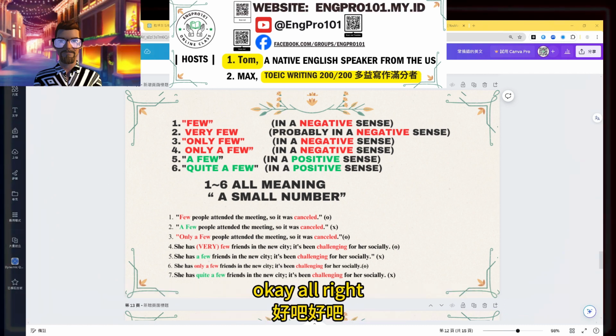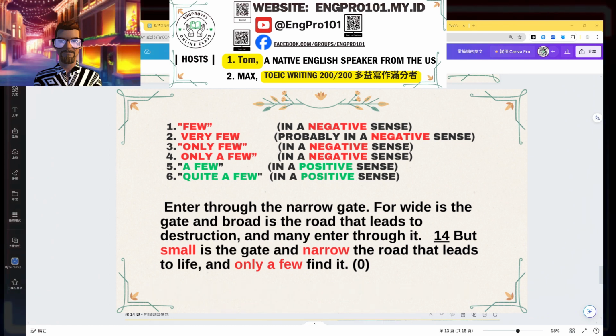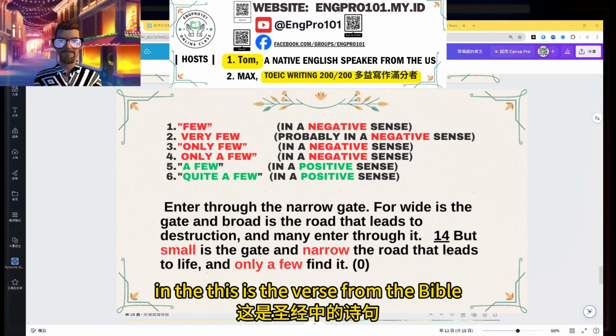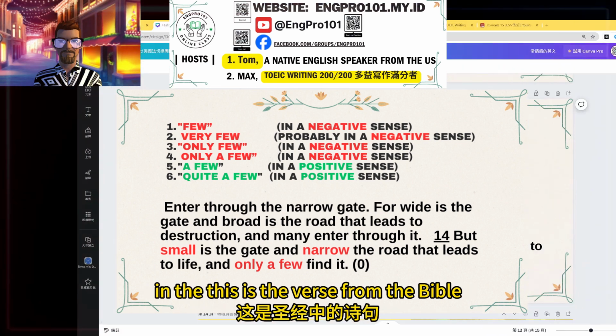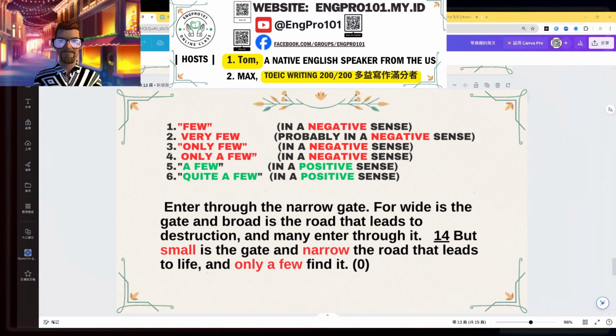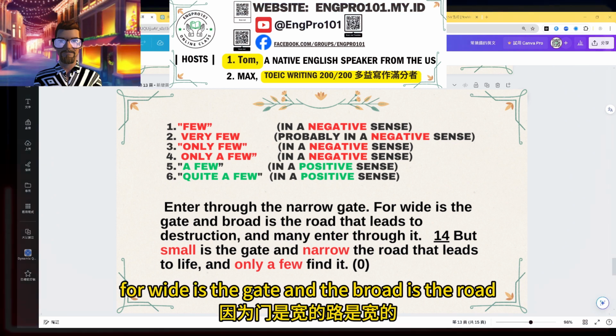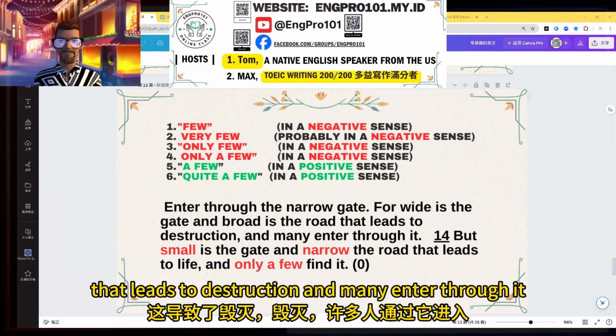Okay, all right. And then, no wonder. This is the verse from the Bible. Enter through the narrow gate, for wide is the gate and broad is the road that leads to destruction, and many enter through it.